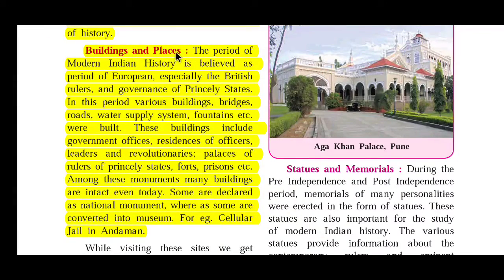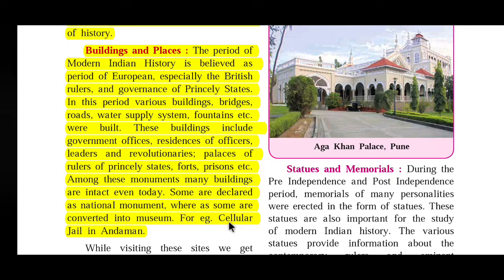Buildings and places. The period of modern Indian history is believed to be the period of European, especially the British rulers, and governments of princely states. In this period, various buildings, bridges, roads, water supply systems, fountains, etc. were built. These buildings include government offices, residences of officers, leaders, and revolutionaries, places of rulers of princely states, forts, prisons, etc. Among these monuments, many buildings are intact even today. Some are declared national monuments, whereas some are converted into museums.